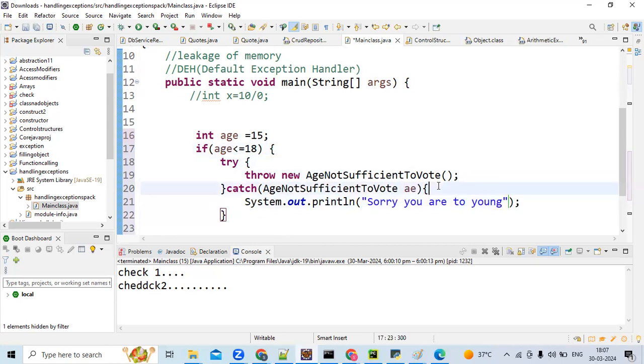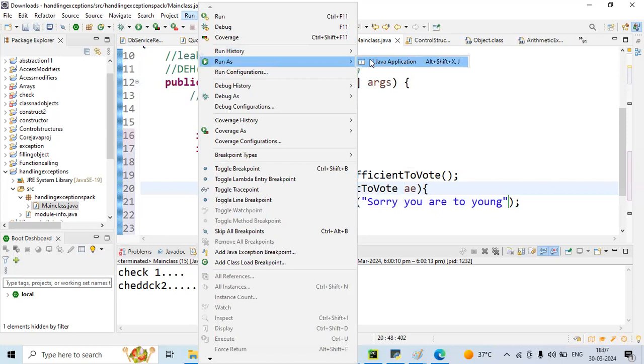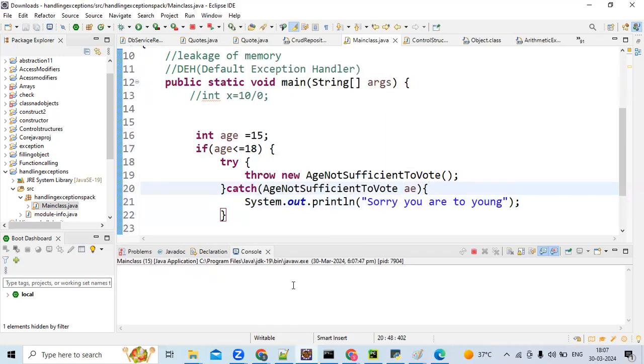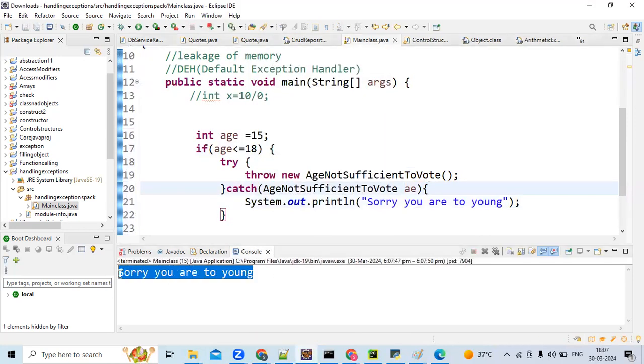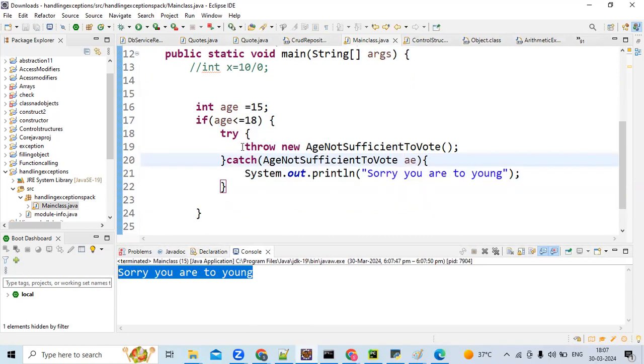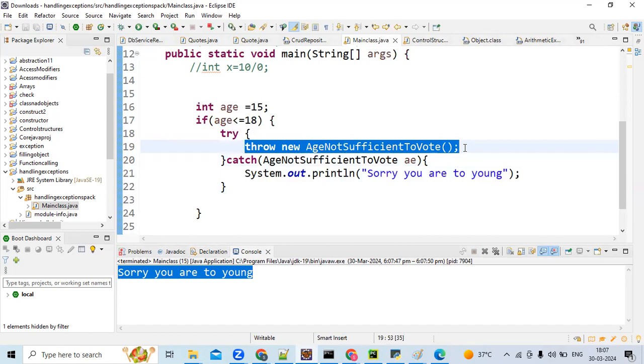Okay. So now it will come like, sorry, you are too young. Is it okay, Sumant? Because the age is less than 18, it will go to the catch block. The exception is raised here. This line exactly will act like Thread.sleep. Am I correct, Sumant? Yes.